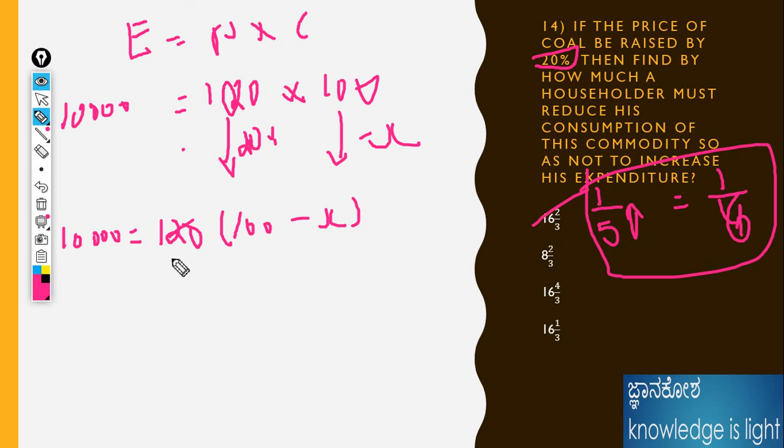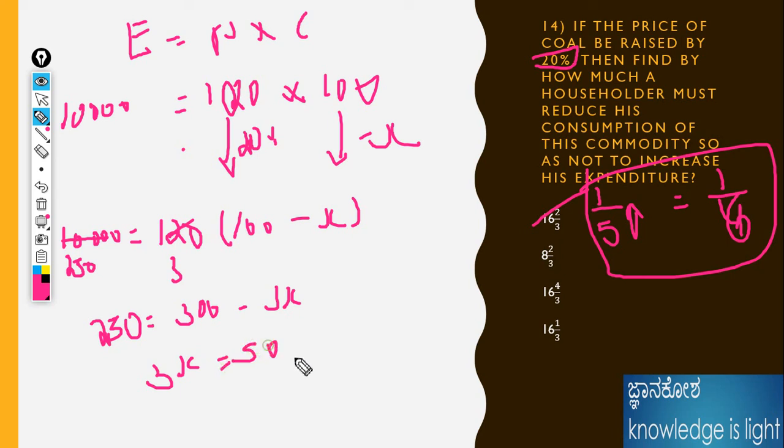Okay, 3 into 4, 3 into 40, 25. That means 4 5 the 100, 25 for the 100. That's why I'm taking it as 40. Multiplying 40 into 3, 120, and 40 into 250 is 10,000. That means what I mean to say. Then the remaining, 250 is equal to 300 minus 3x. That should come as 3x is equal to 50. If we solve that, 50 by 3, it should come as the same answer. 16 2 by 3 is the answer.